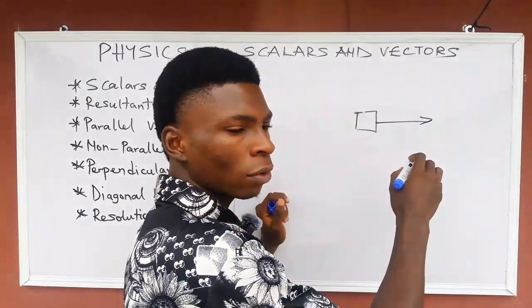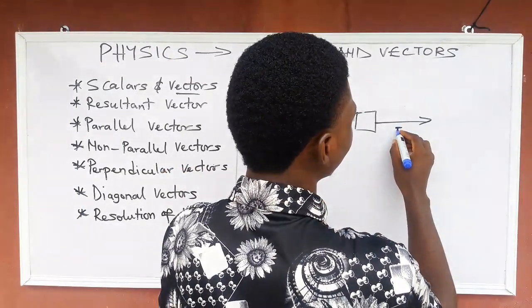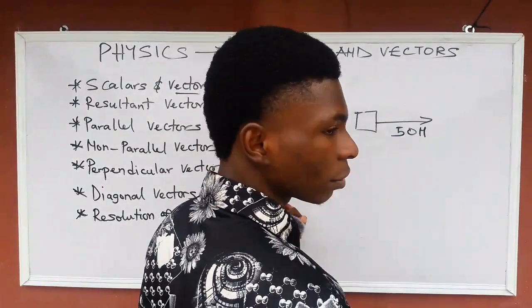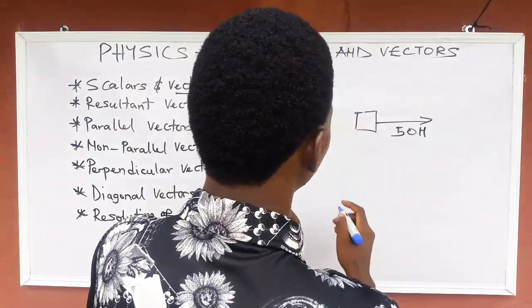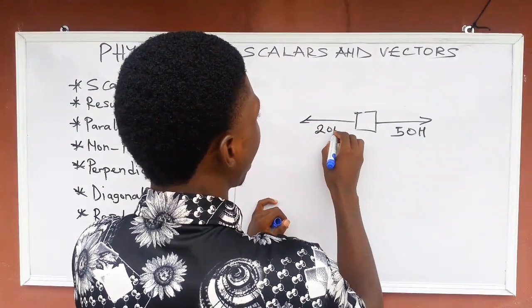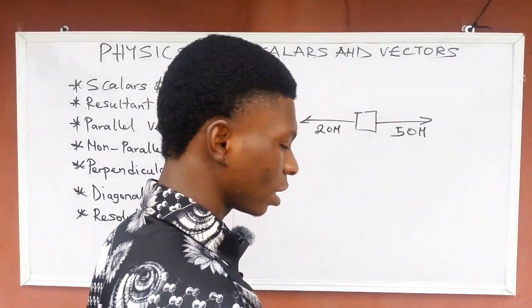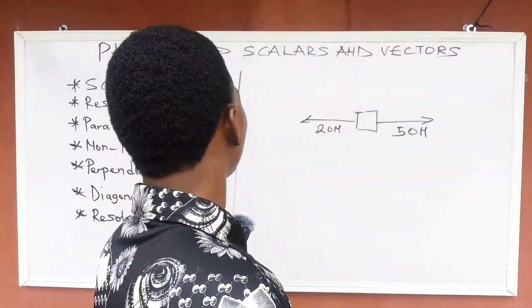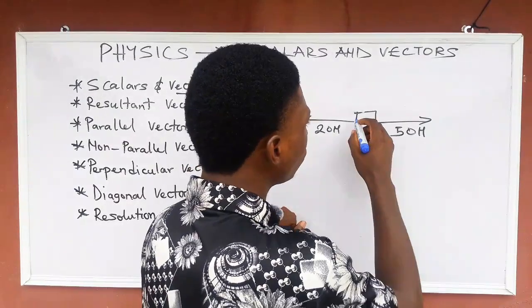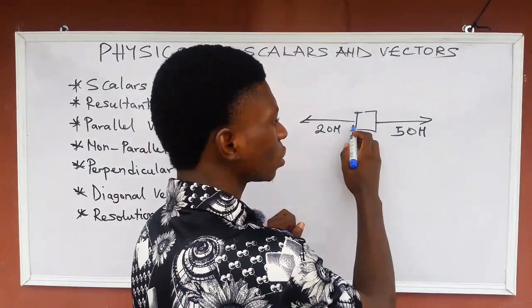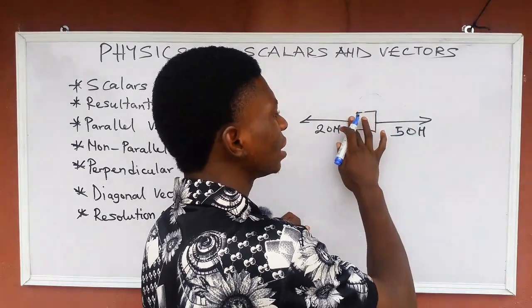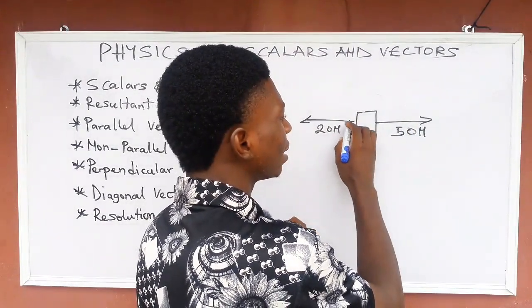let's say the magnitude of this force is 50 Newton, and another force of 20 Newton is acting opposite to it on this box. So this one now is called non-parallel vectors because the angle between this force and this force is 180 degrees. Are you getting me now? It's 180 degrees.